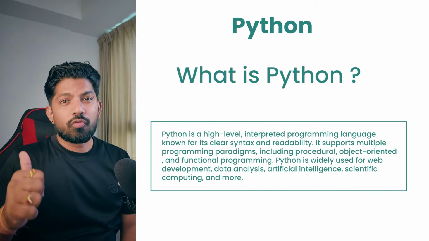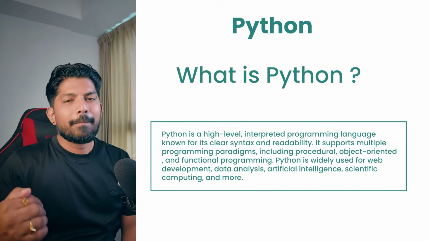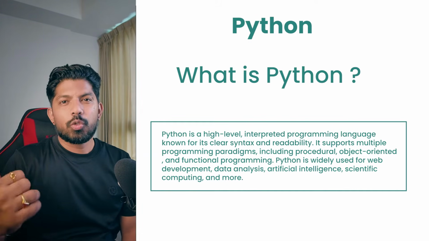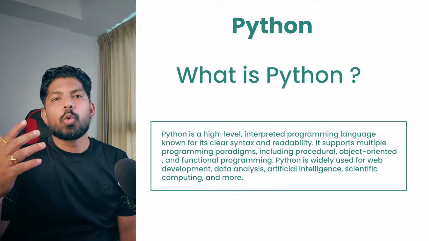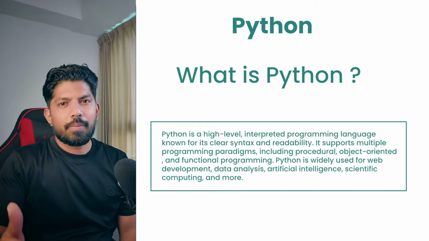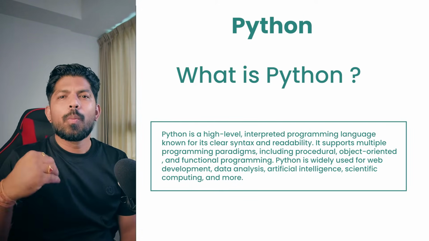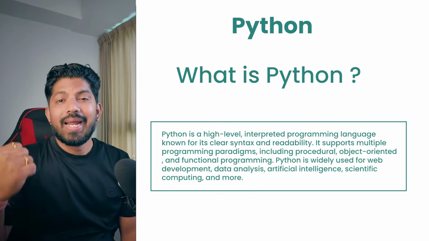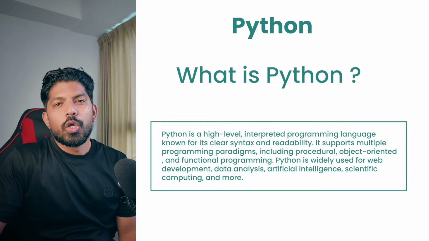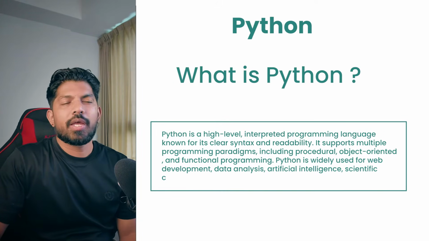And also it's known for its clear syntax. The code is very beautiful and it supports multiple programming paradigms, meaning you can code in procedural, object oriented and functional programming. We will be learning object oriented programming shortly, after a few videos. And with the help of Python, we can do multiple things: it can be used for web development, data analysis, and also artificial intelligence, scientific computing, and much more.